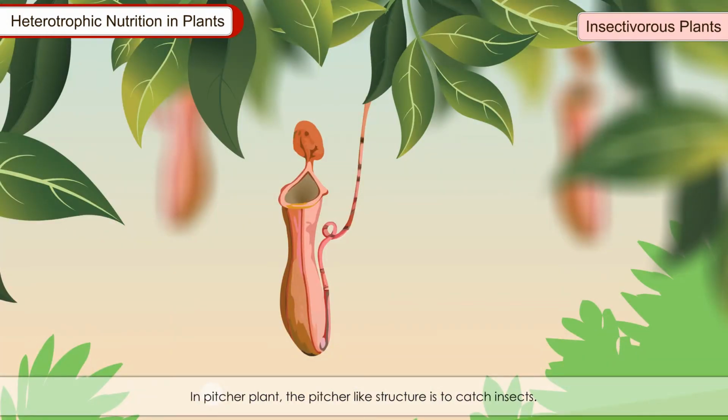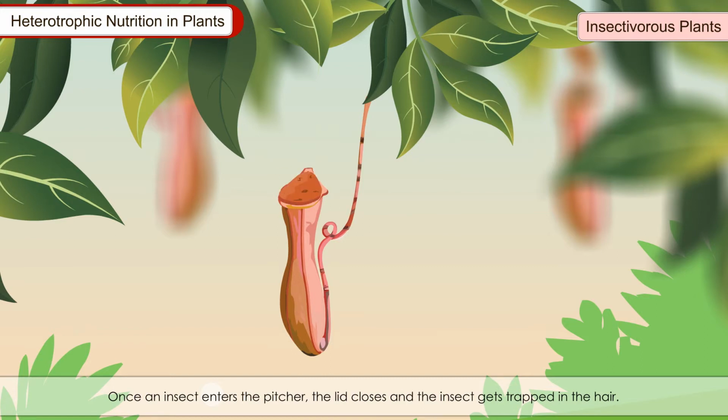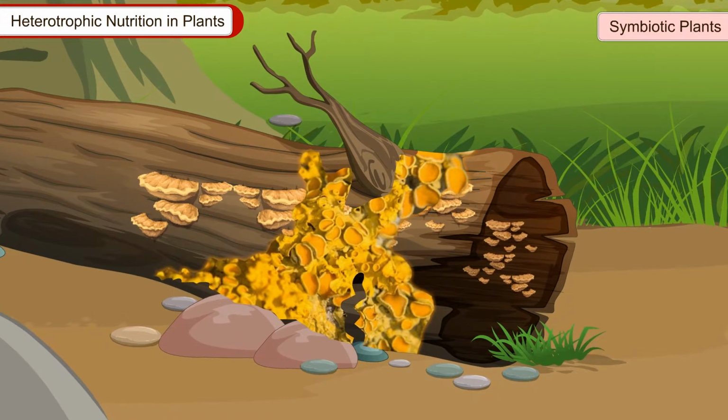In the pitcher plant, the pitcher-like structure is to catch insects. It is actually a modified leaf. The leaf tip is modified to form a lid which can open or close the mouth of the pitcher. Inside the pitcher, downward pointing hairs are present. Once an insect enters the pitcher, the lid closes and the insect gets trapped in the hairs. The insect is digested by digestive juices secreted in the pitcher.